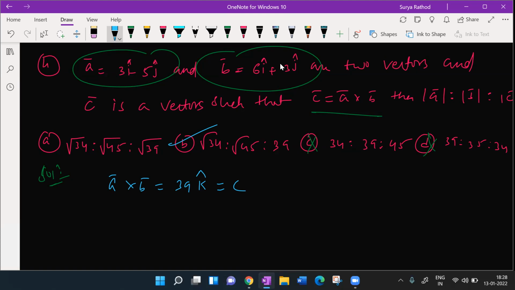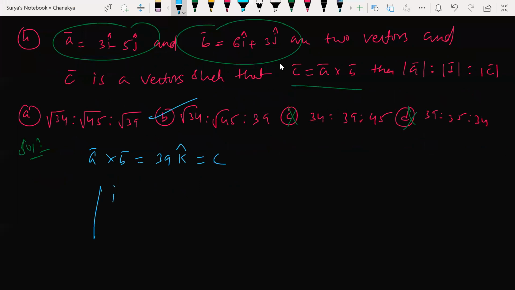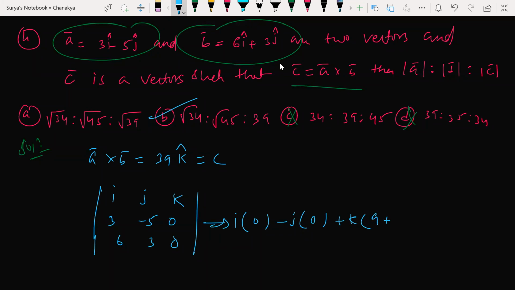39, sir. Yes. Look at it here. How do you find out A cross B? By matrix method. By determinant, not matrix. Yes. I, J, K, 3, minus 5, 0, 6, 3, 0. I times 0, minus J times 0, plus K. So 9 plus 30, so 39K you will get. This is equal to C vector.